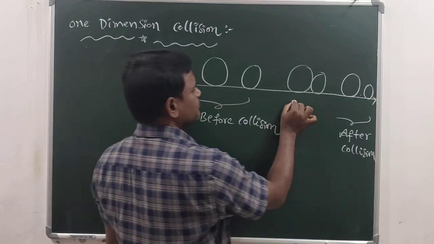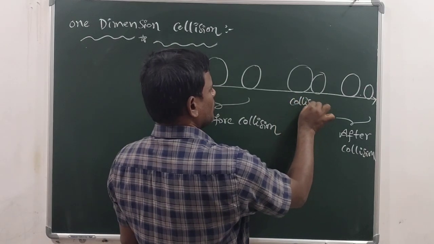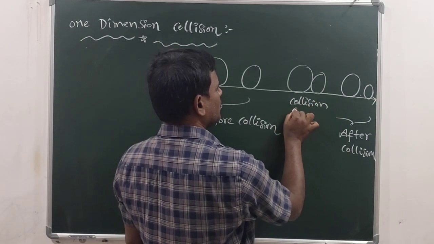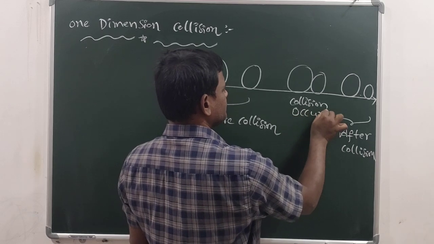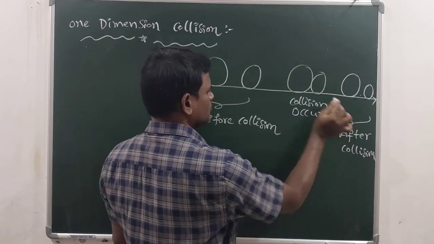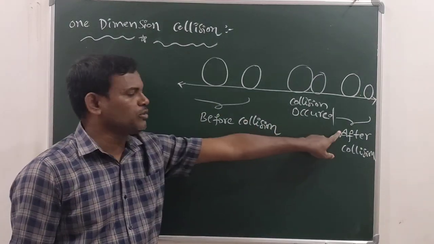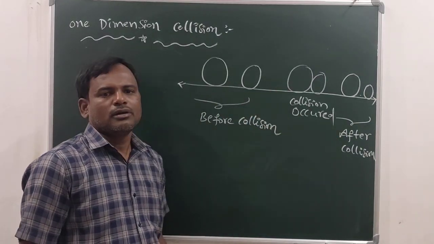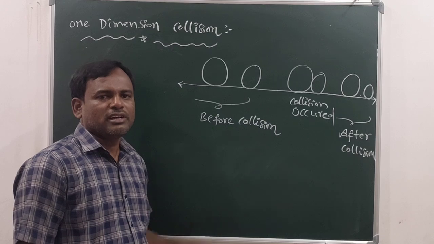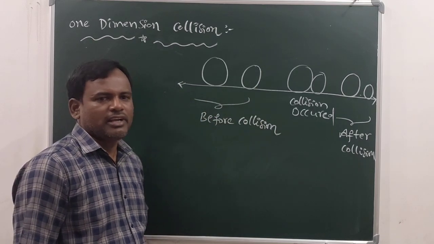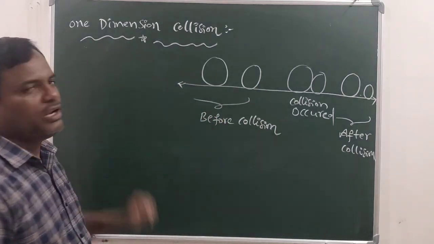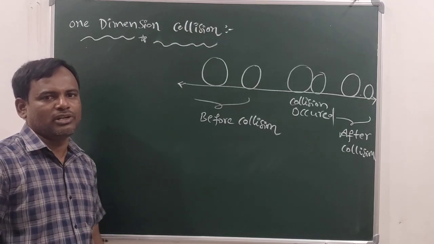So here collision occurred. See, before the collision and after the collision, bodies are moving on the same straight line. Hence, this kind of collision is known as one dimension collision.